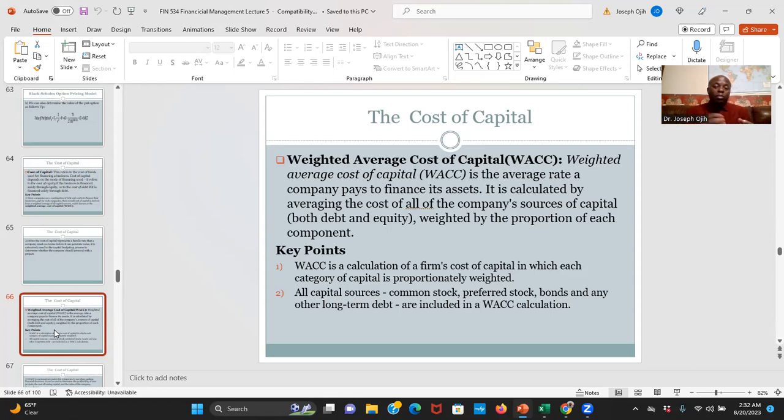Sometimes in a question, they will give you the cost of debt and the cost of equity, like the one we're going to do tonight. But in subsequent lectures, those costs are not given, and we need to calculate those costs ourselves before we can calculate the weighted average cost of capital. So we'll do some lectures on how to calculate all those costs, then show you how to factor them in when calculating the weighted average cost of capital. But in this lecture, we'll do an example where those costs are already given to you in the question.